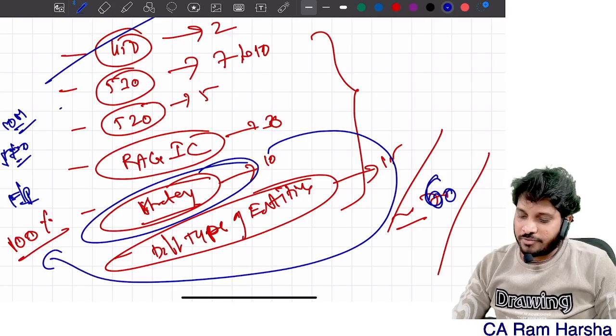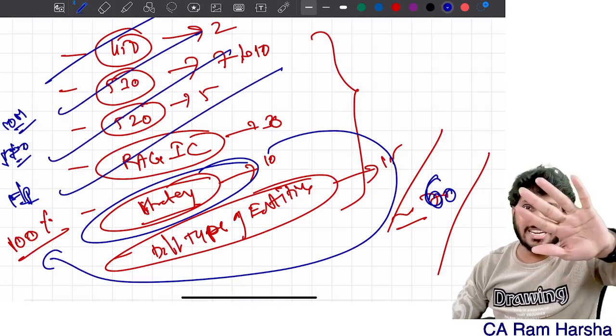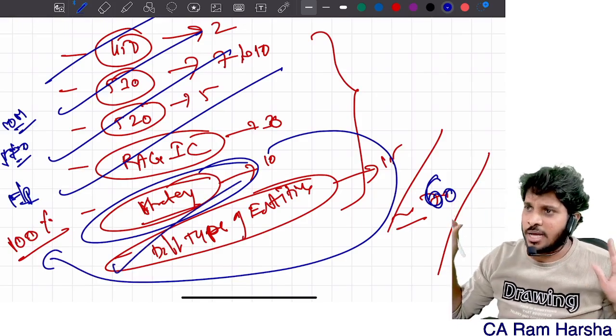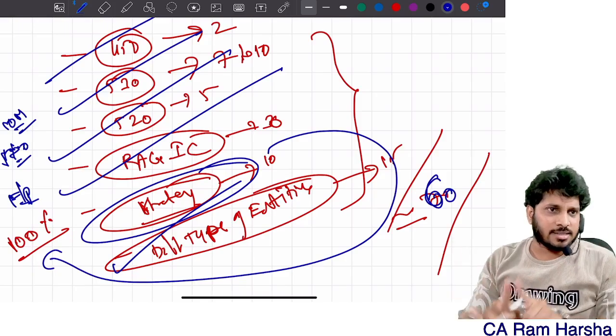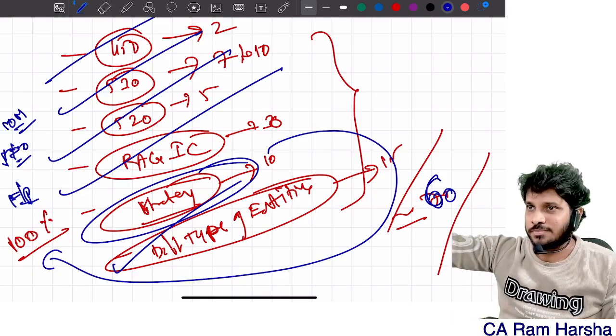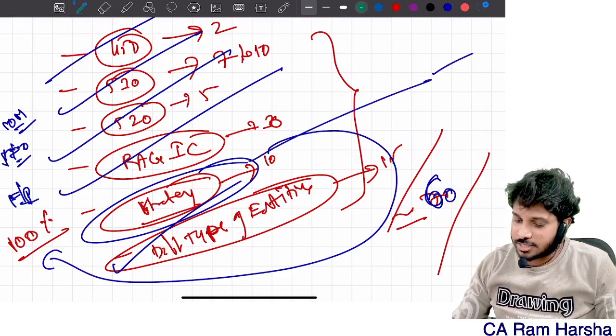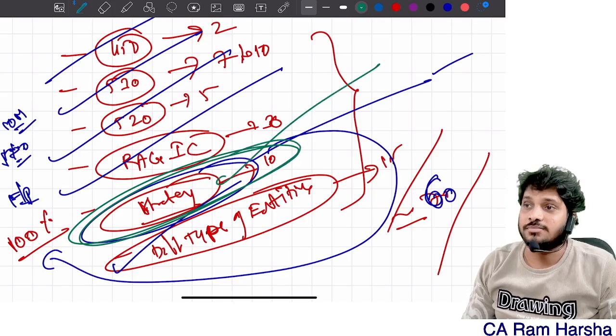Leave 450, 530, 520, risk assessment and internal control also fully. Different types of entities also fully you leave it. No problem at all. You already listened to the class, right? That class knowledge is enough to answer MCQ. If it is descriptive, leave it. Strategy chapter you consider. Are you getting it?